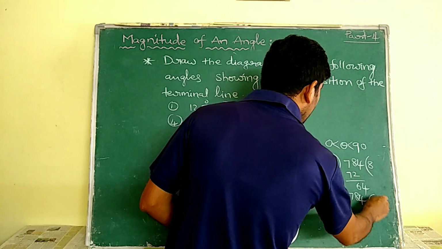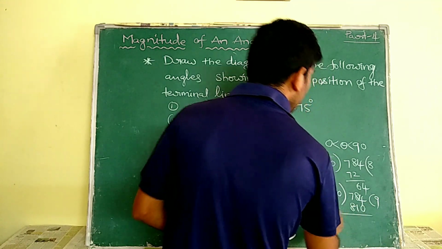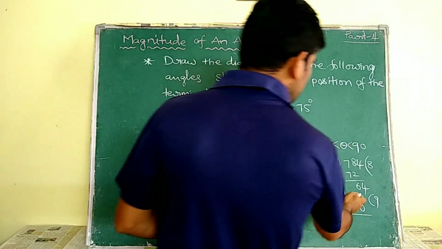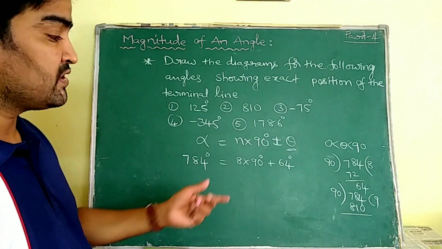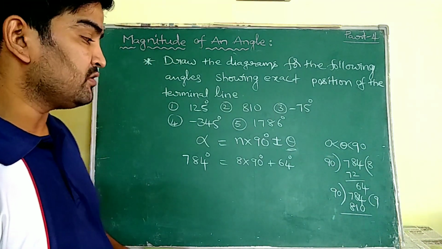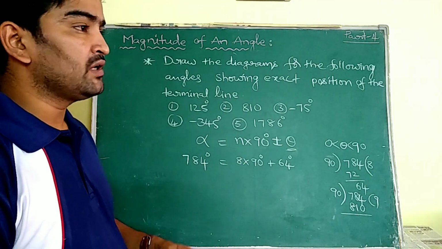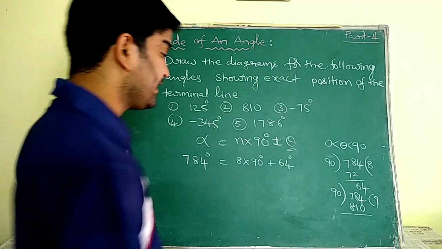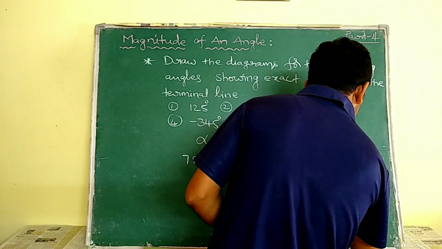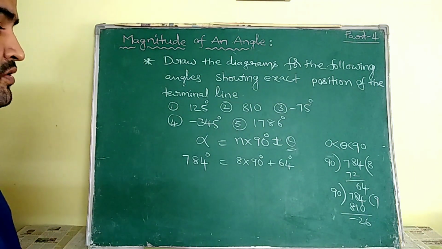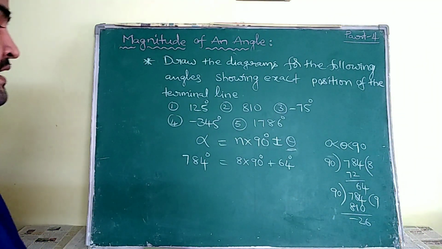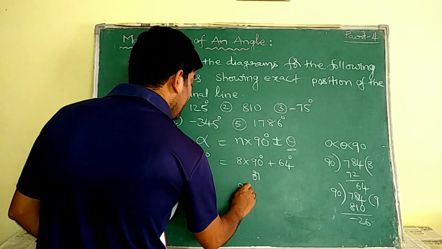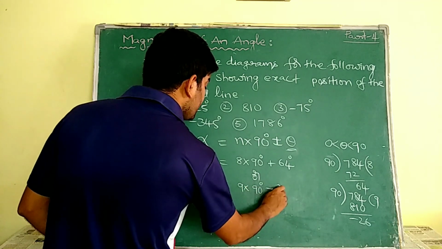Else I may express the same 784 with 90 nines. We know that 90 nines are 810. So this 784 is less than that 810 by how much? You have to check. See ma, if I add 26 to that given angle, that means to the 784, it becomes 810. That is, it is minus 26. Understand ma? So by adding that minus 26, it becomes 784. So this 784 is expressed as 9 into 90 minus 26.